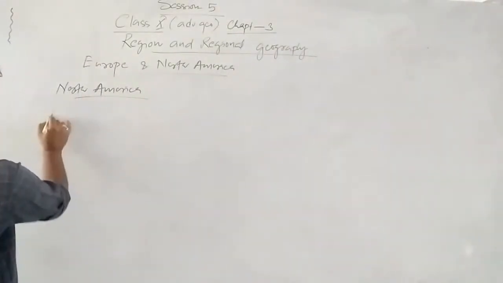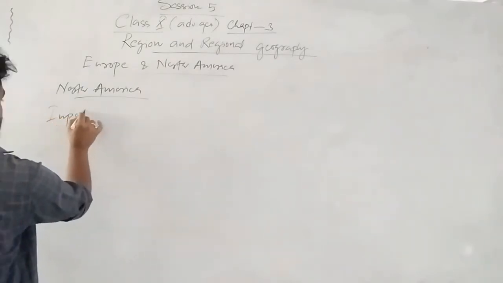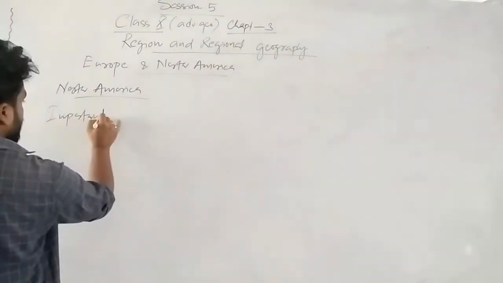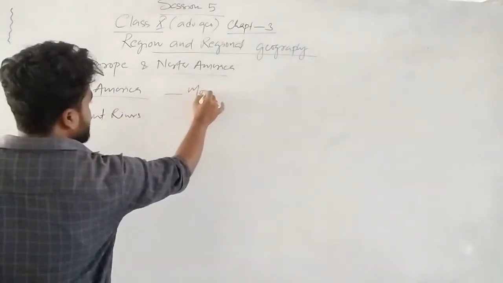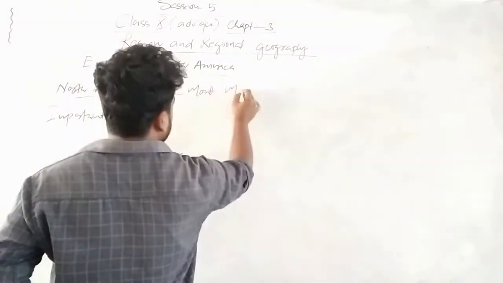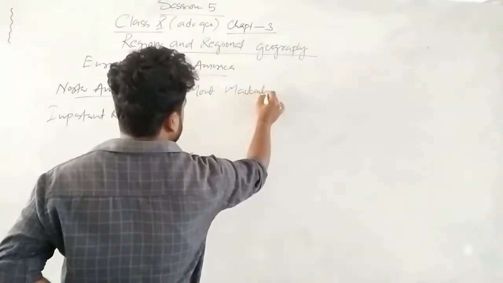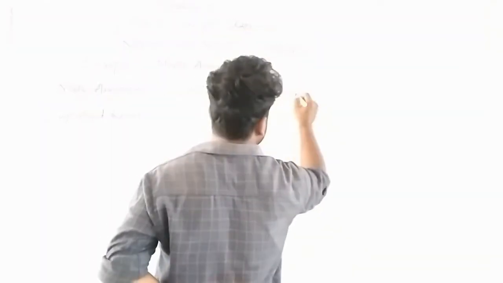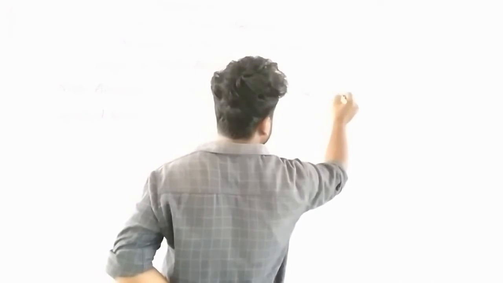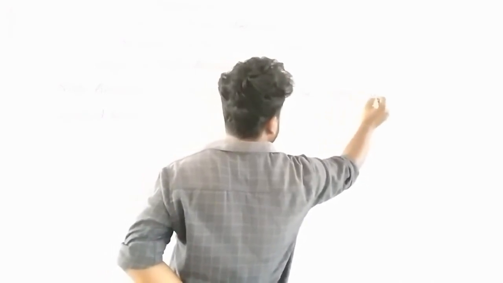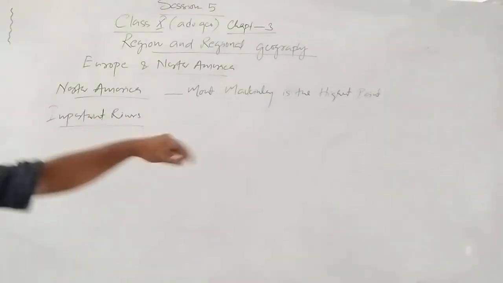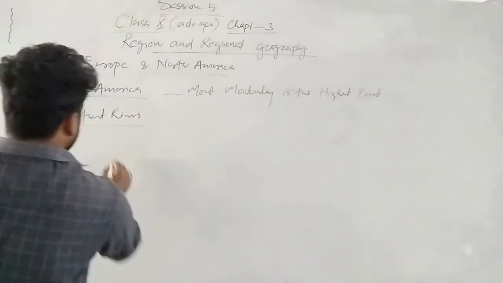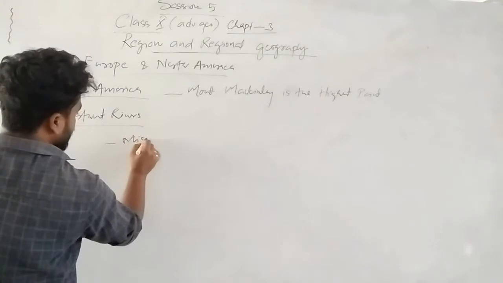And let's see important rivers. Okay, Mount McKinley is the highest point. Okay. Then again, important rivers. Regarding important rivers, what are different important rivers? We will see. Number 1 is the Mississippi.